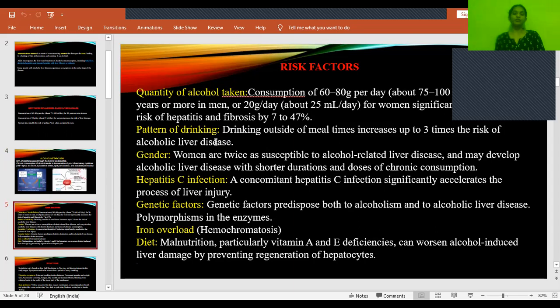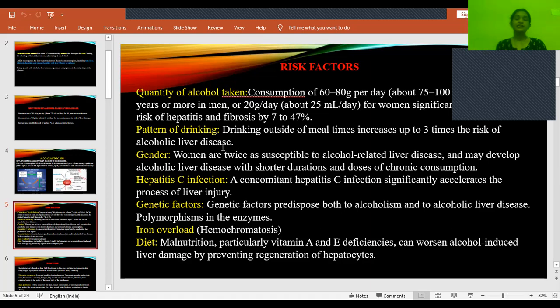Then the pattern of drinking, that means at what time the person is taking alcohol. Drinking outside of meal times increases the risk of alcoholic liver disease up to 3 times. That means if they are consuming alcohol but not taking food, in that condition also they are at high risk of getting alcoholic liver disease. And gender: as I said, women are twice as susceptible to alcoholic liver disease compared to men.